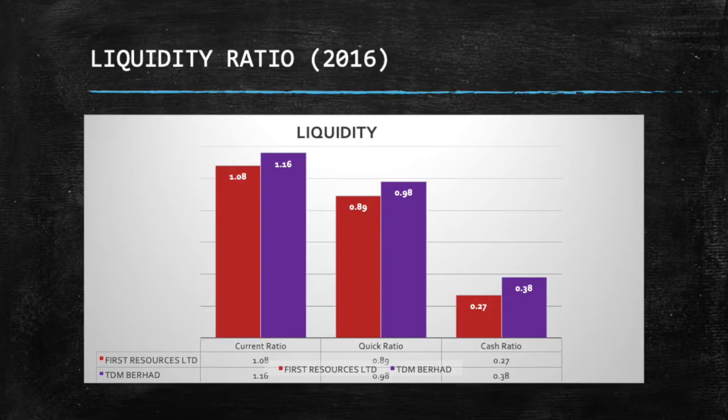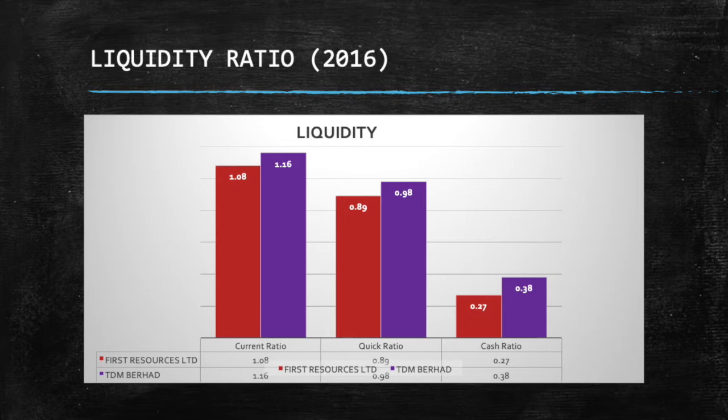So the bar chart shows three types of liquidity ratios, which are current ratio, quick ratio, and cash ratio for two companies, TDM Berhad and First Resources Limited in 2016. For TDM Berhad Company, the current ratio result indicates that for every 1 ringgit of current liabilities that TDM Berhad has at this present point in time, it has 1 ringgit and 16 cent worth of current assets.